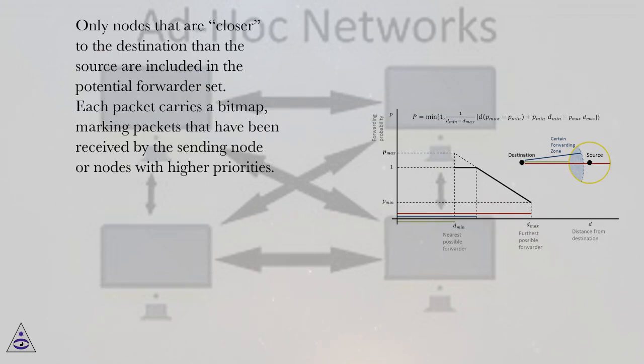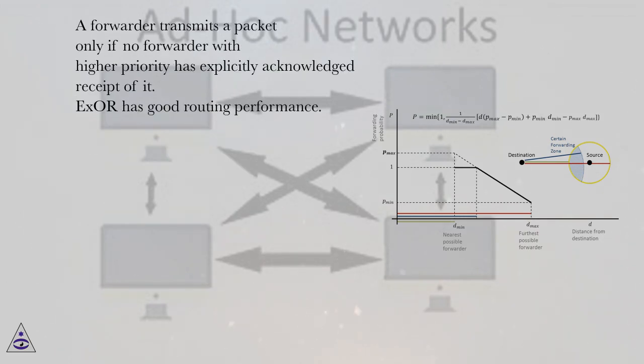Only nodes that are closer to the destination than the source are included in the potential forwarder set. Each packet carries a bitmap, marking packets that have been received by the sending node or nodes with higher priorities. A forwarder transmits a packet only if no forwarder with higher priority has explicitly acknowledged receipt of it. XOR has good routing performance.